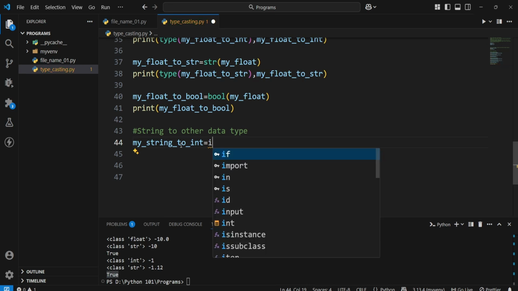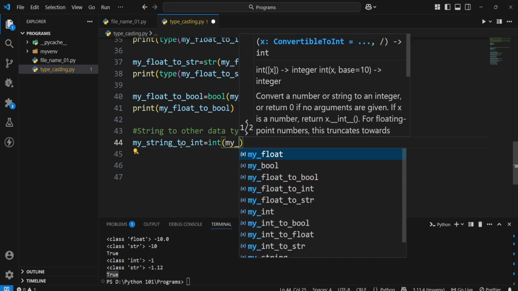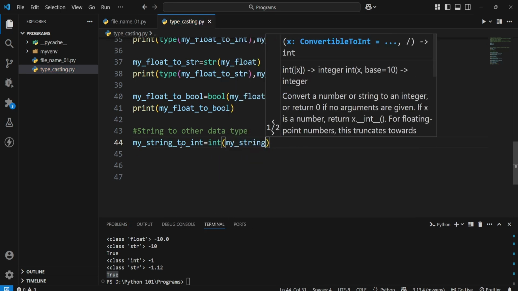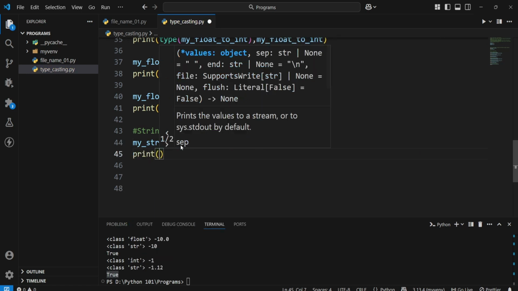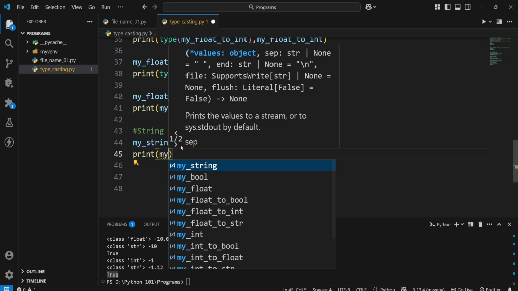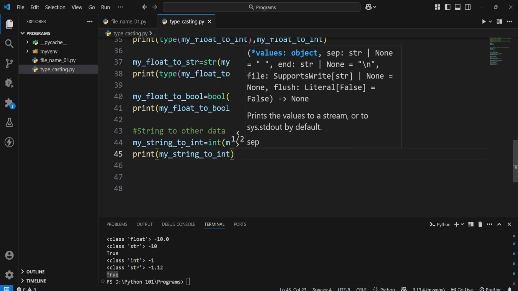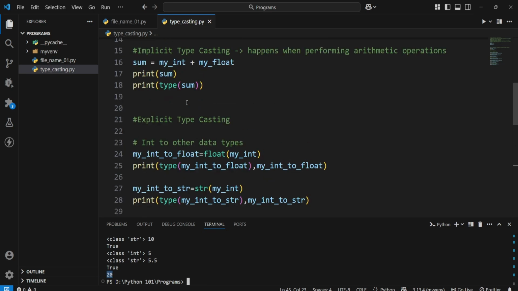So here I will use my int function, and I will pass my string, and I will just print this, print my string to int, right? So what do you think we'll get? We'll get same 20, because here it was 20.